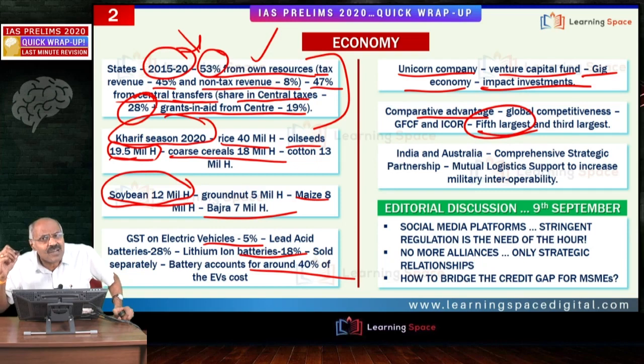In general, if you see during the past 10 years, the savings rate has fallen. Investment rate or GFCF has fallen, right? And the next important aspect is ICOR, incremental capital output ratio. If it is less, it is better. But in recent times, as per the news reports, ICOR is increasing. So friends, three trends are not desirable during the past decade as far as the Indian economy is concerned.